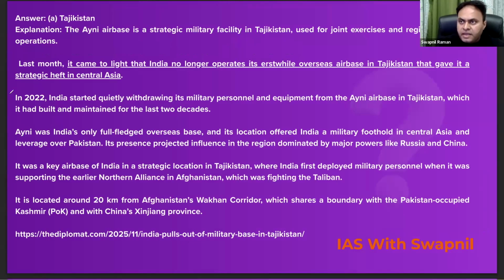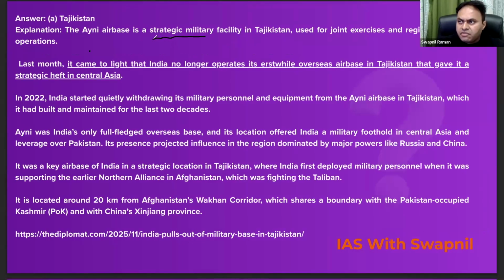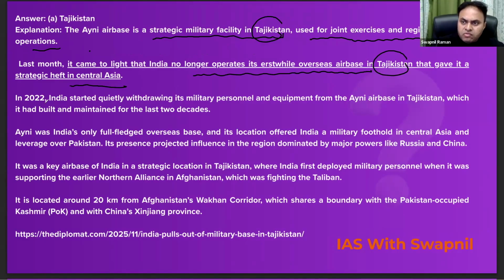So the Ani Air Base is a strategic military facility in Tajikistan used for joint exercises and regional security operations. Last month, it came to light that India no longer operates its erstwhile overseas air base in Tajikistan that gave it a strategic heft in Central Asia. So in 2022, India started quietly withdrawing its military personnel and equipment from the Ani air base in Tajikistan, which it had built and maintained for the last 2 decades.